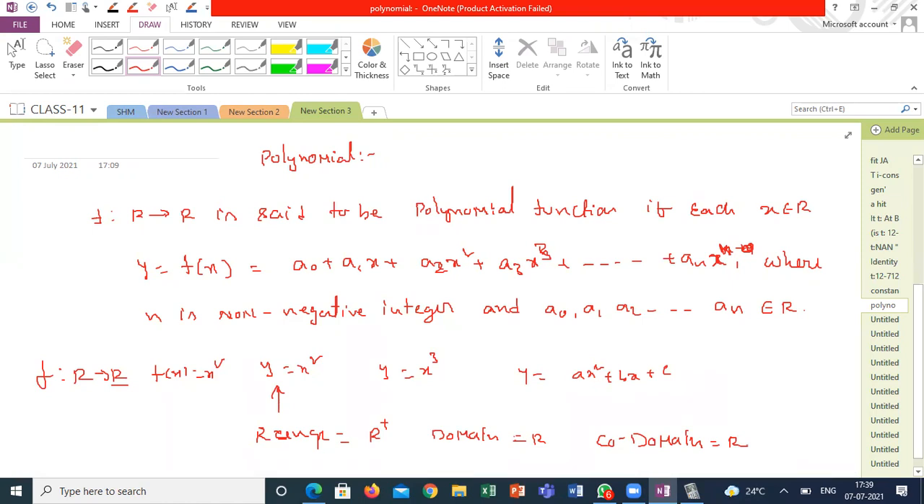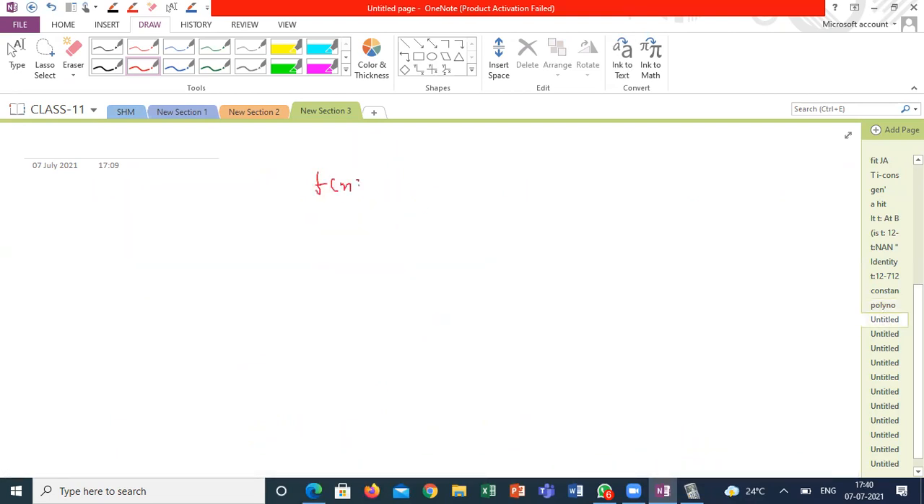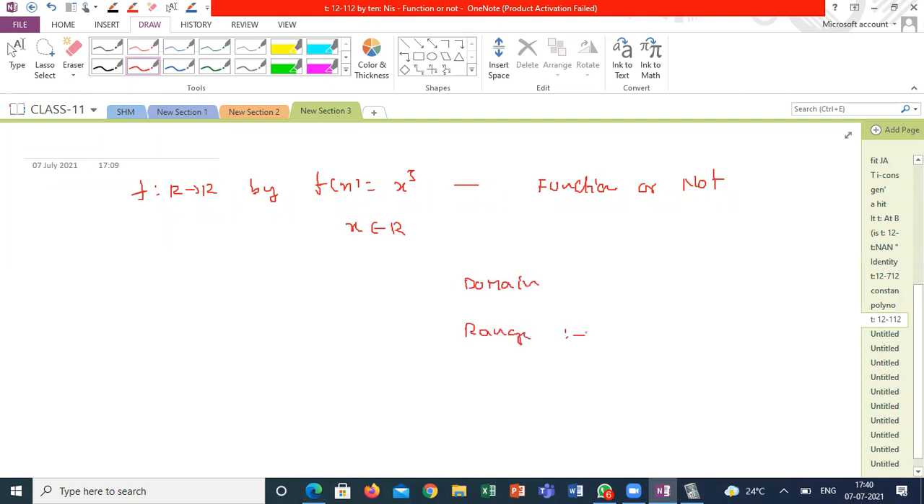In the same way, can you define what is the range and domain of f of x is equal to x cube? First, justify whether it is a function or not. Yes, sir, it is a function. And if I am defining f from R to R by f of x is equal to x cube, where x belongs to real numbers, what is the domain and what is the range?